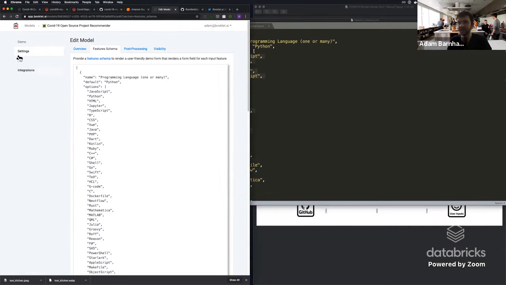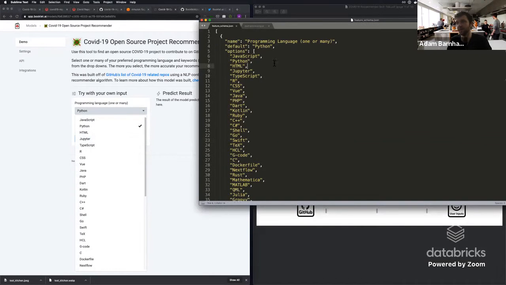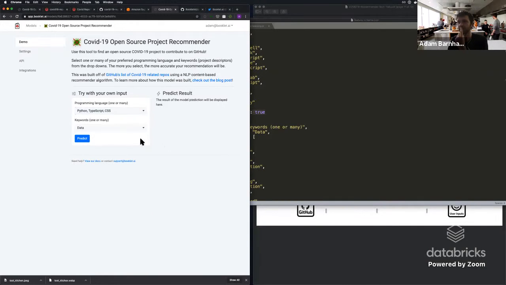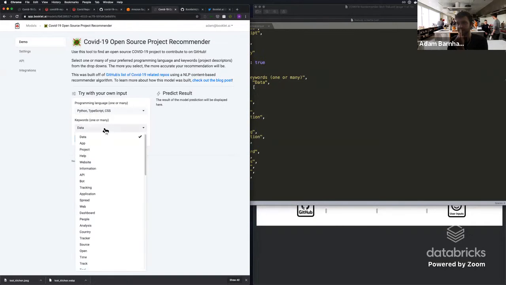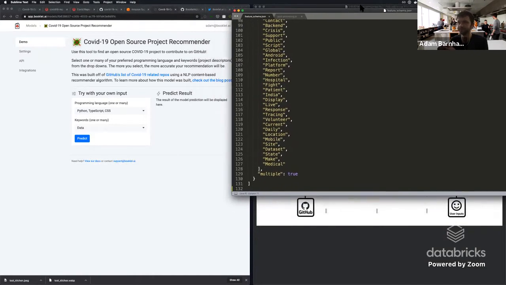So you can see here that if you go into the demo, the options are listed out here: JavaScript, Python, HTML, Jupyter. And that is configured based off of, here's the programming language, you can select one or many, and then here's all the different options. And we're saying that multiple can be selected in this case. That's why we're able to select multiple here. We also want to have the keywords in this case. So you can select anything across data, the app, the project, anything that you want to reference there. And this is also a multi-select in this case. What this allows you to do is, instead of making somebody configure a JSON structure to send to an API endpoint, instead you can just set up your input here.